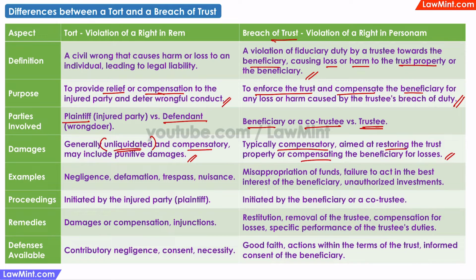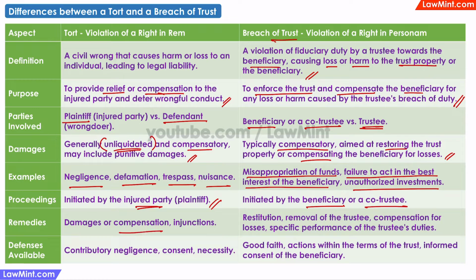Examples of torts include negligence, defamation, trespass, and nuisance. Examples of breach of trust include misappropriation of funds, failure to act in the best interest of the beneficiary, and unauthorized investments. Tort proceedings are initiated by the injured party, known as the plaintiff. In breach of trust cases, the proceedings are initiated either by a beneficiary or a co-trustee.